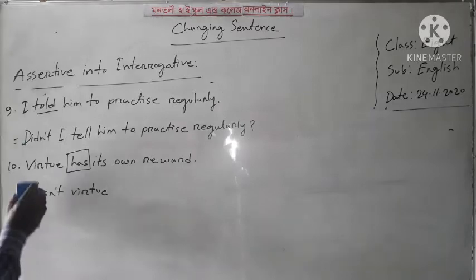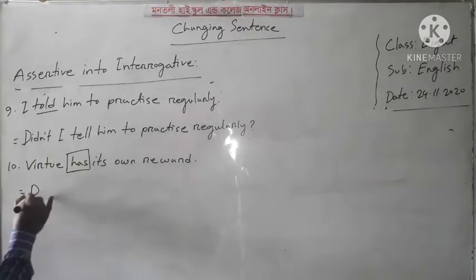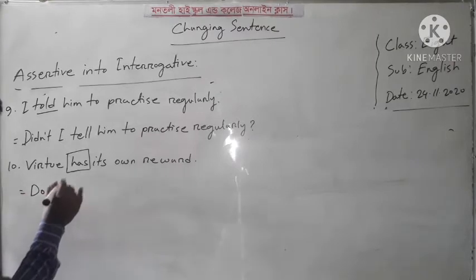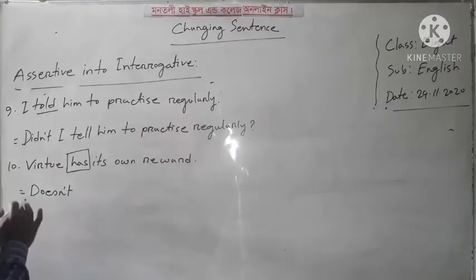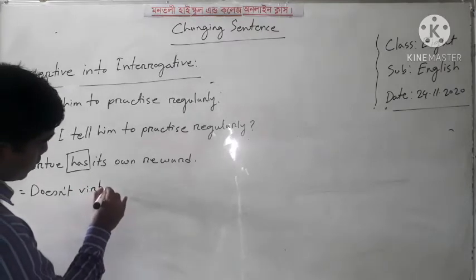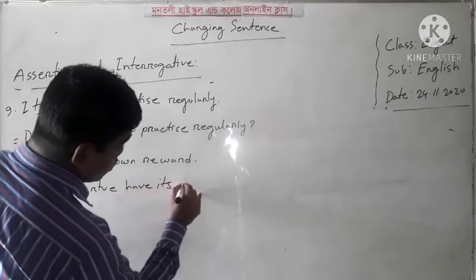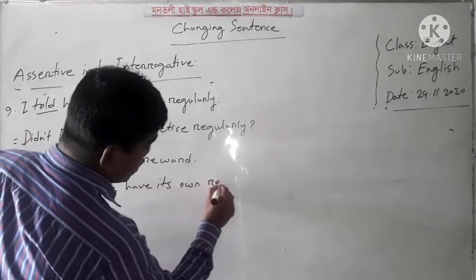Sorry, we have to write here doesn't, as it is a main verb. Doesn't Barsu have its own reward?